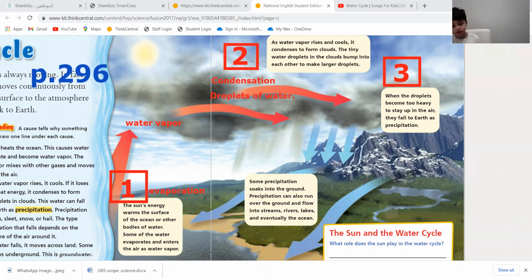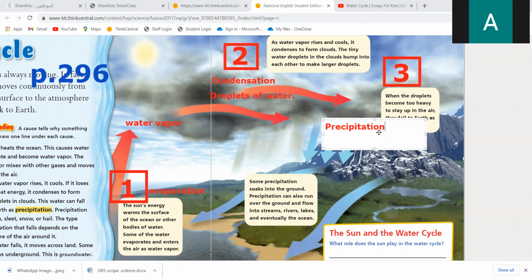It's heavy from the water and it's full of water. The water will fall down. When the water falls down, it will rain, like yesterday, the cloud will rain. When rain falls down, do you know what I call this process? I call this process precipitation. So when droplets of water fall down from the clouds, what do I call it?